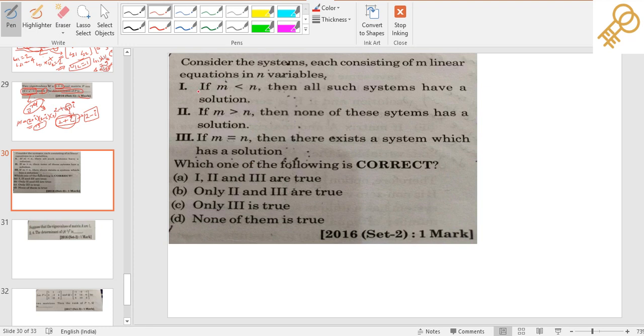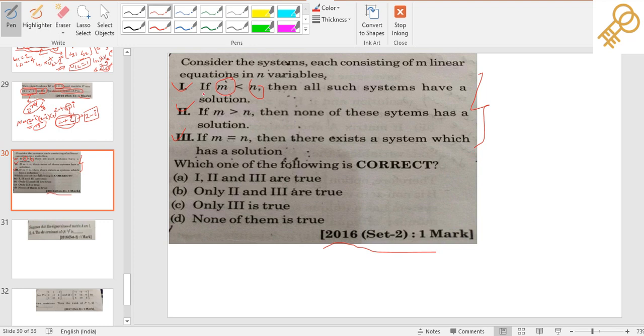Here is your next question, asked in 2016 for 1 mark. They have given three statements, 1, 2 and 3, and they are asking which of these are true. They have already told the meaning of m and n. So n is the number of variables, and m is the number of linear equations. This is not your rank. M is not your rank.